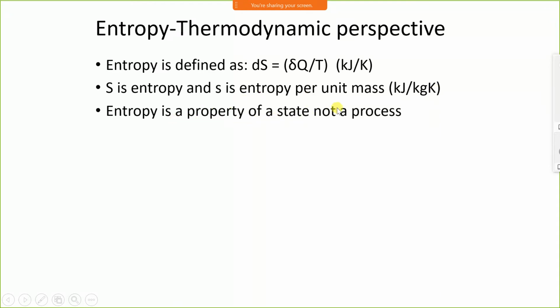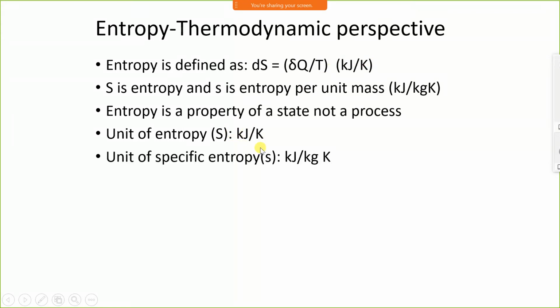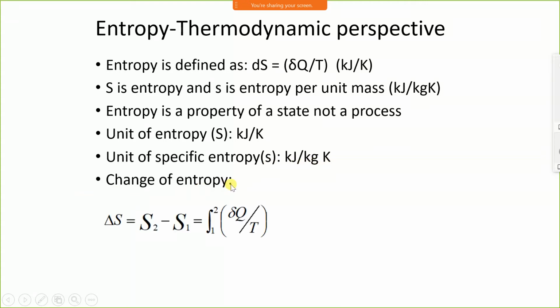Entropy is a property of state, not a process. Entropy is a property but not a process. Unit of entropy is kilojoule per Kelvin. Total entropy unit is kilojoule per Kelvin. Unit of specific entropy is kilojoule per kg Kelvin. Now change of entropy is written as delta S or dS. We can write delta S or dS, no problem.